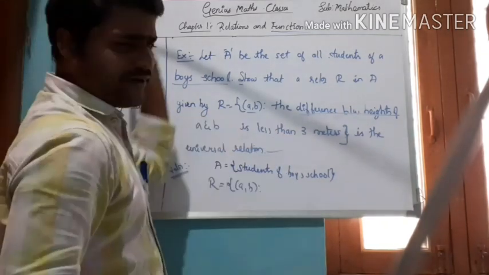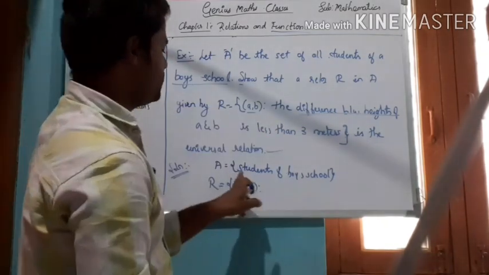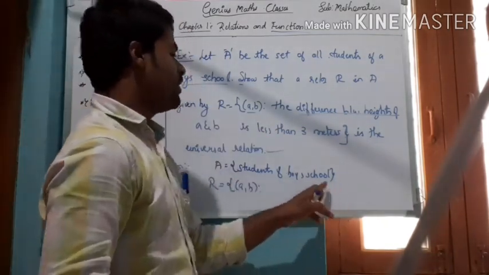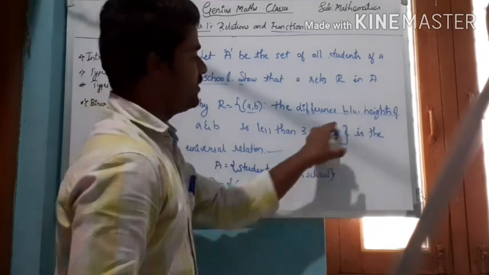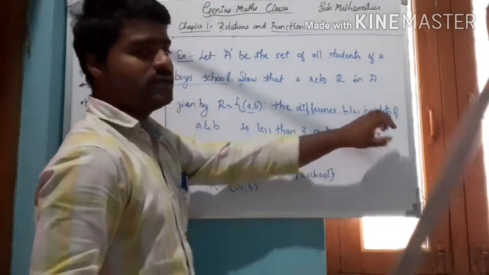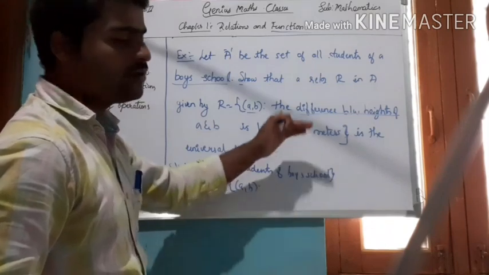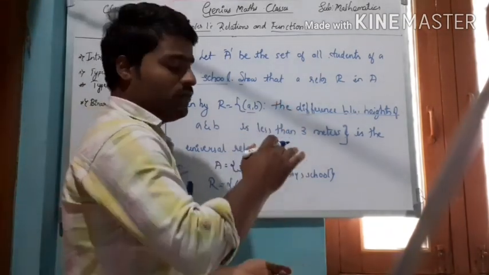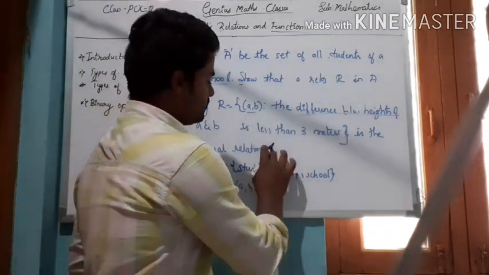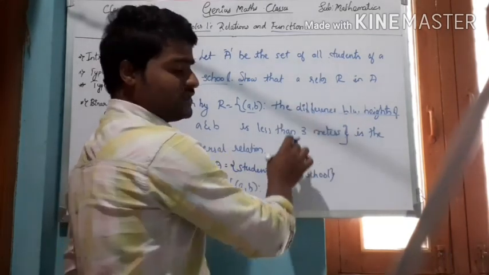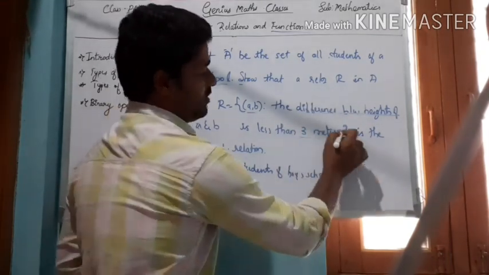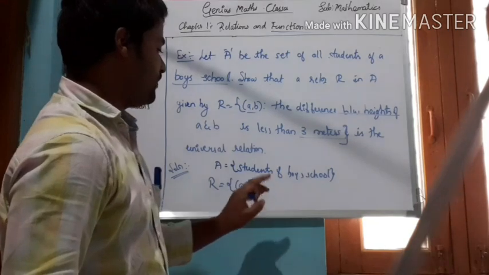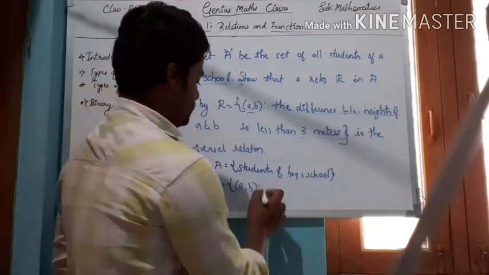If you consider any pair in the students of this school, the difference between their heights is less than 3 meters. Whichever boys you consider, the difference in height between them will always be less than 3 meters. Therefore it is a universal relation.